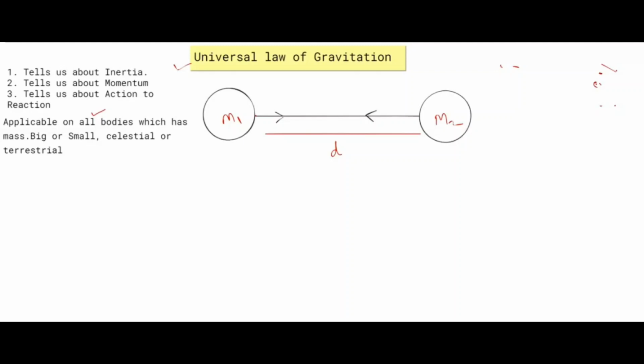It is applicable on all types of bodies which have mass, but they need very big mass. Sometimes small masses can also attract when they are not in touch with a big mass. It is applicable everywhere: on the earth, on the moon, and in space.